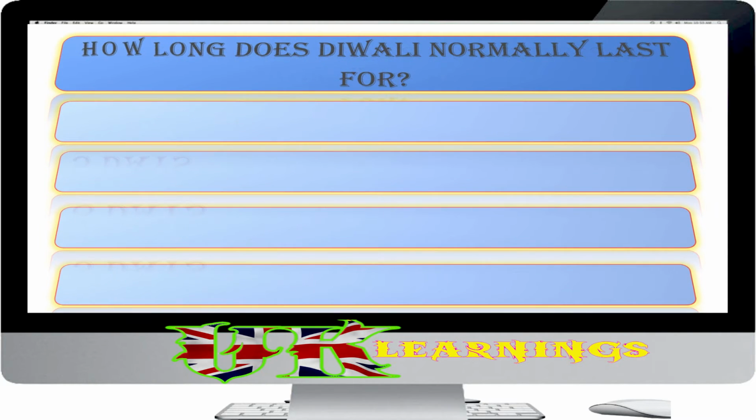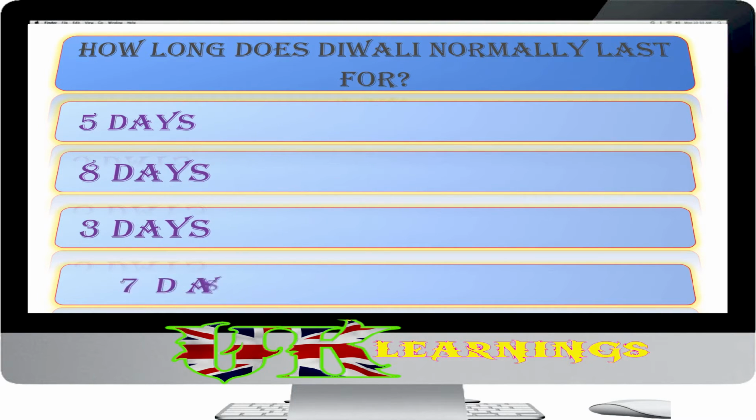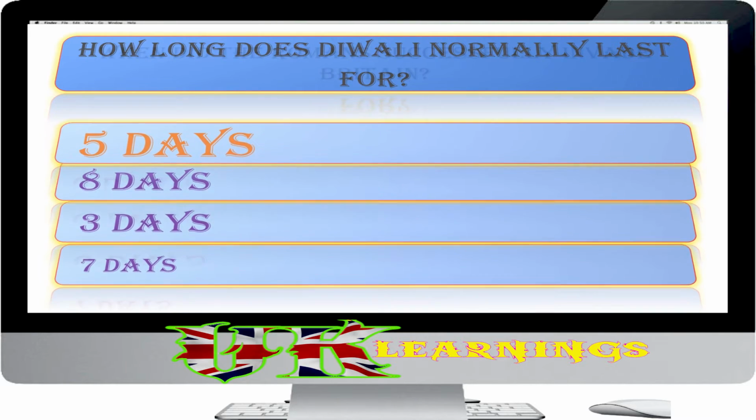How long does Diwali normally last for? 5 days, 8 days, 3 days, 7 days. The answer is 5 days. Diwali normally falls in October or November and lasts for 5 days. It is often called the Festival of Lights.